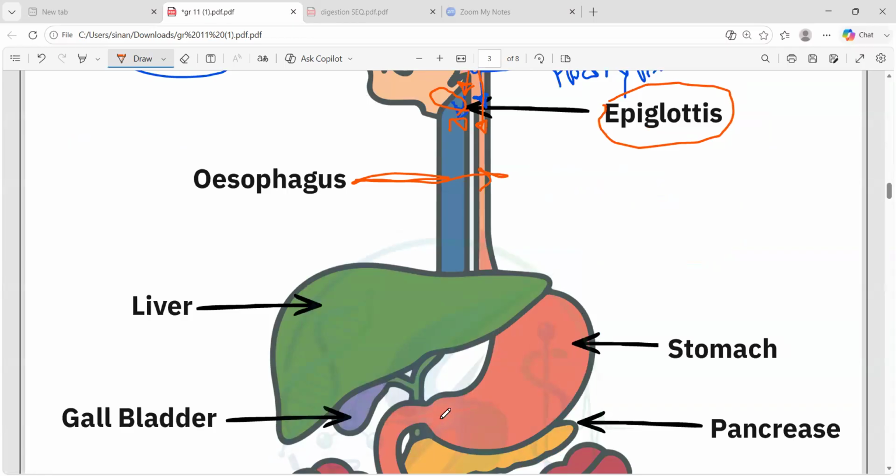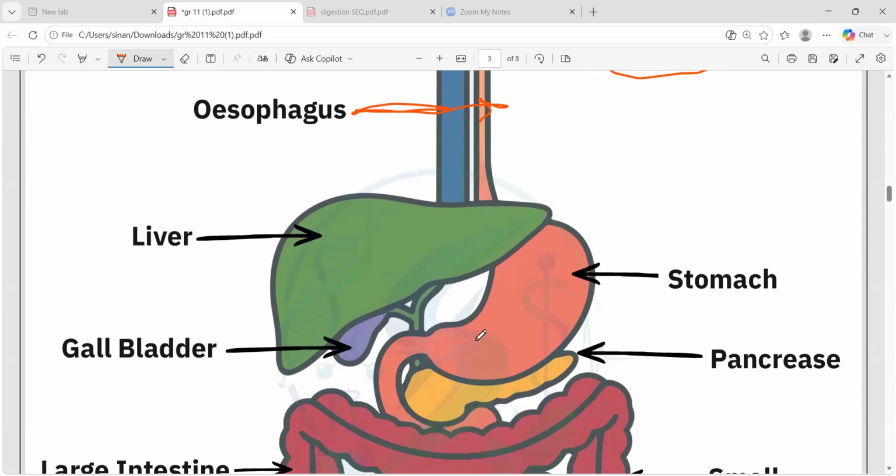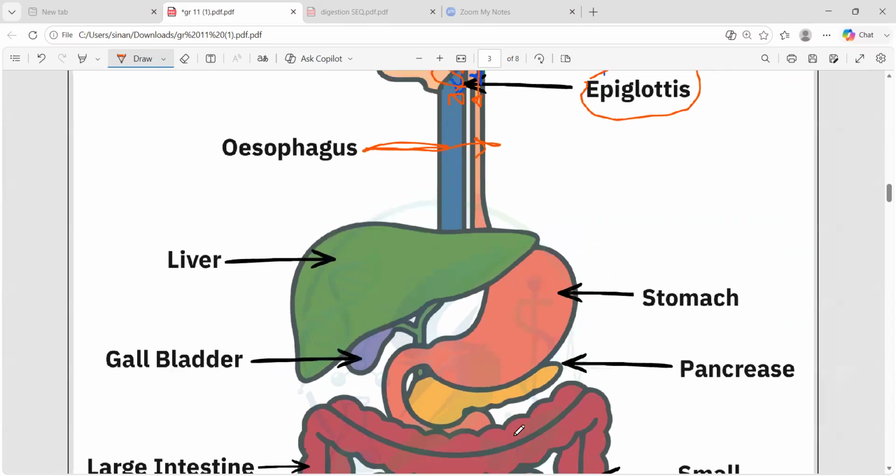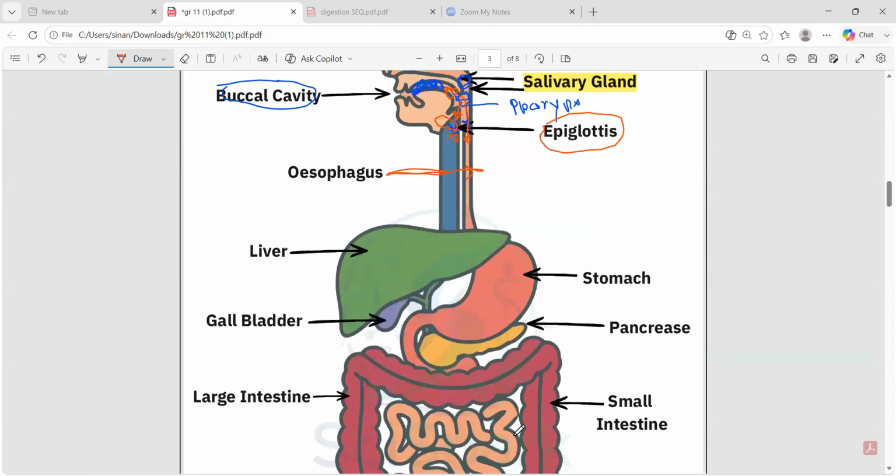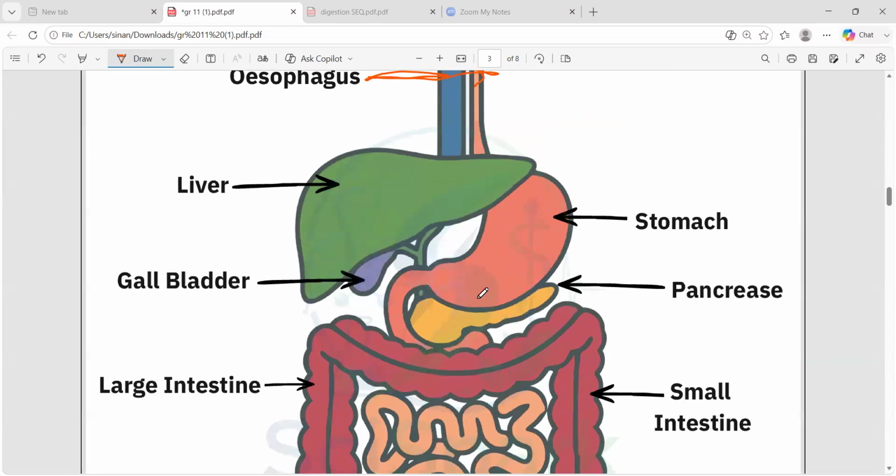Okay, the major part of this digestive system. The food will now move into the stomach. And when the food moves into the stomach, again, it has to go down until the anus. I'll explain each part separately. Now let's just know about each part of this digestive system.